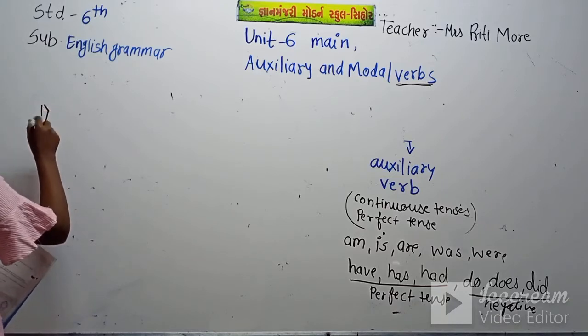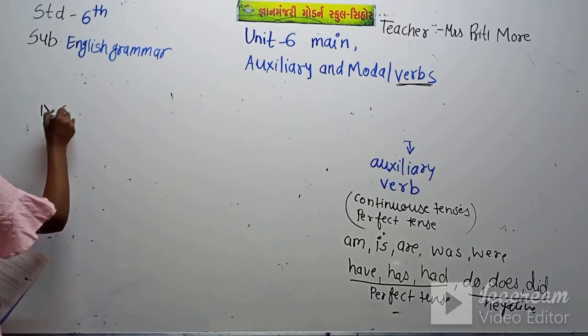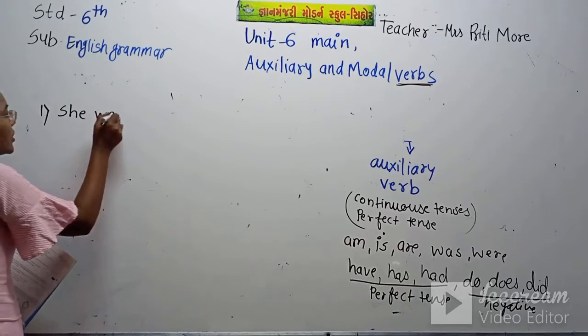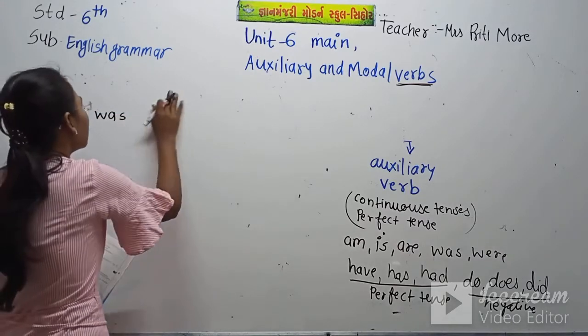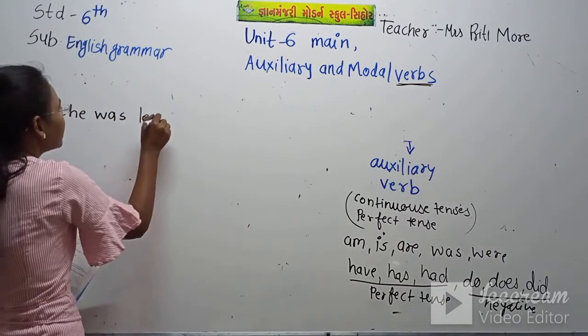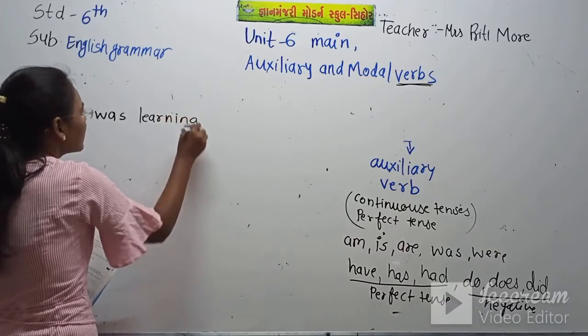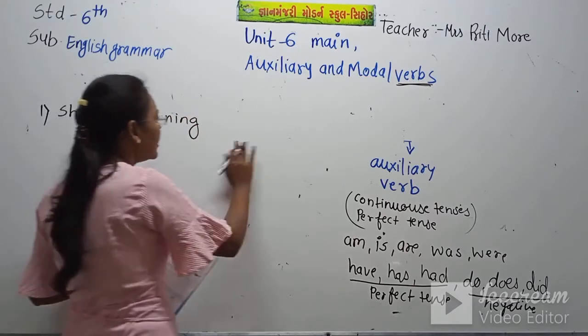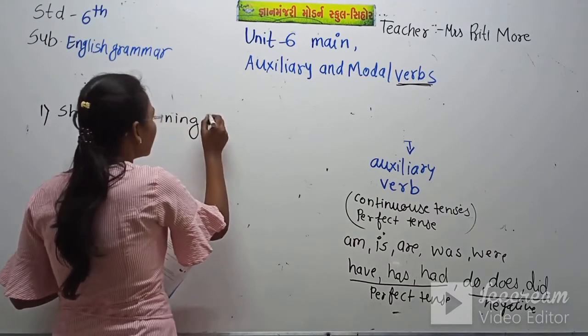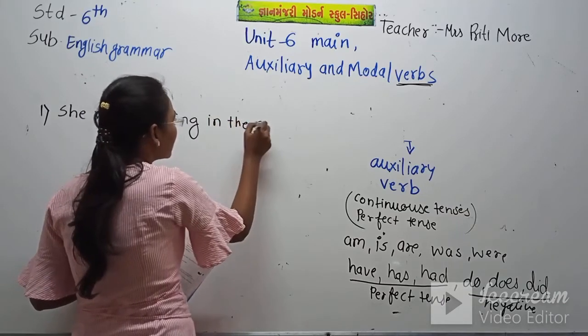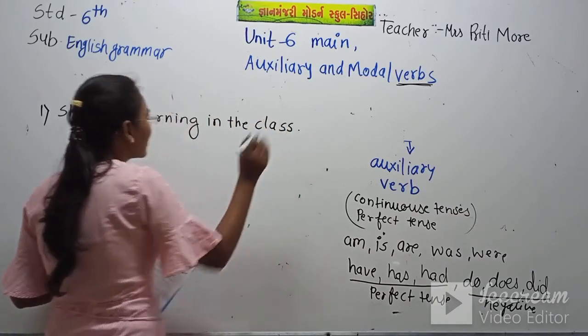So first I write here: she was learning in the class.